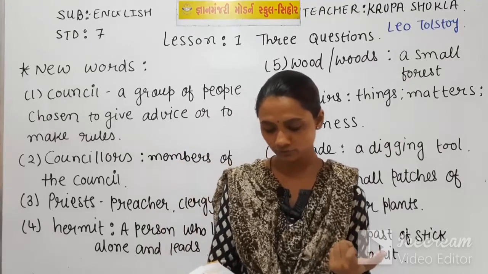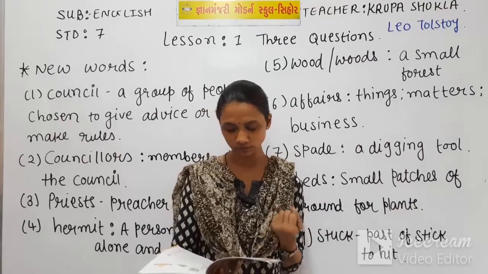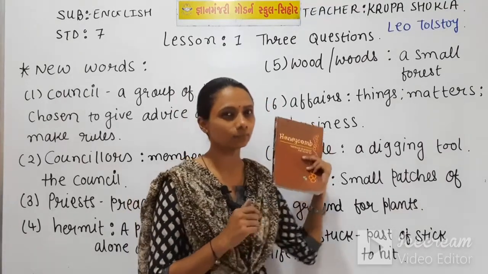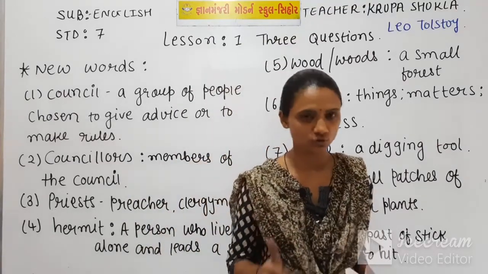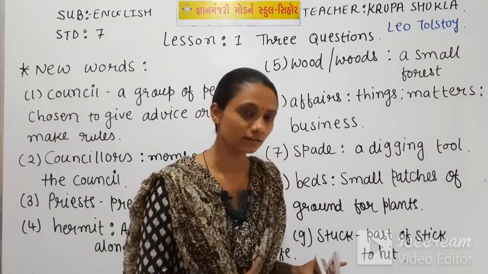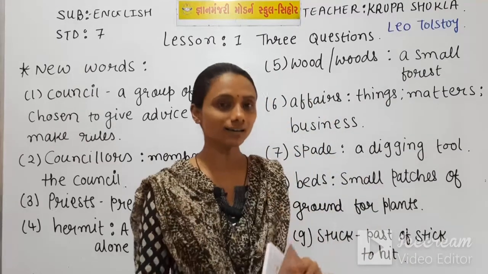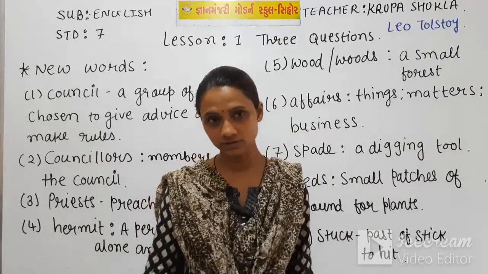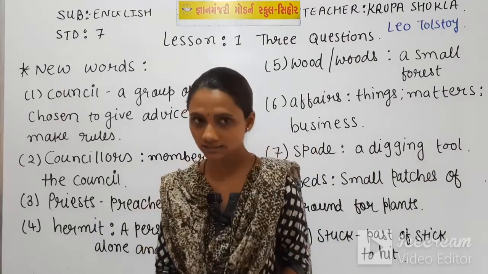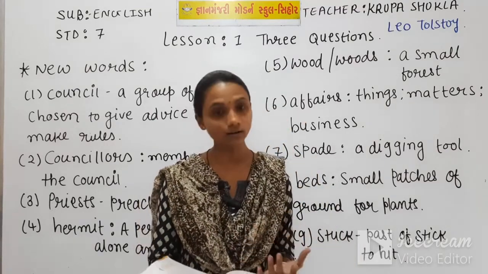The king therefore sent messengers throughout his kingdom, promising a large sum of money to anyone who would answer these three questions. So now he badly needs the answers to these three questions. So what did he do? He sent messengers of his kingdom to different regions to get answers, and he also announced that he would reward the person who would give answers to these three questions, with money and ornaments.